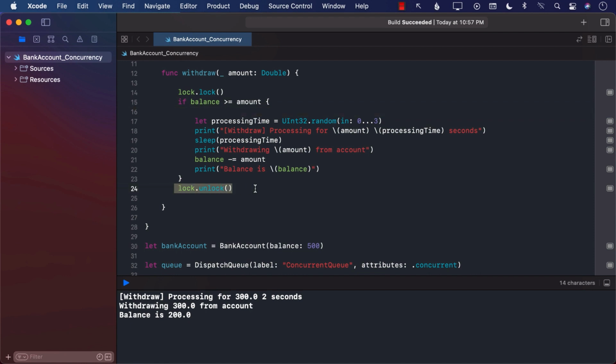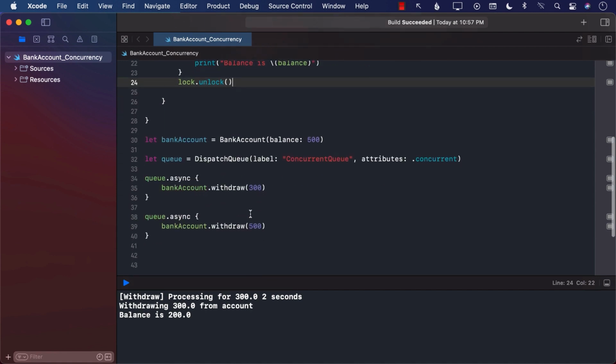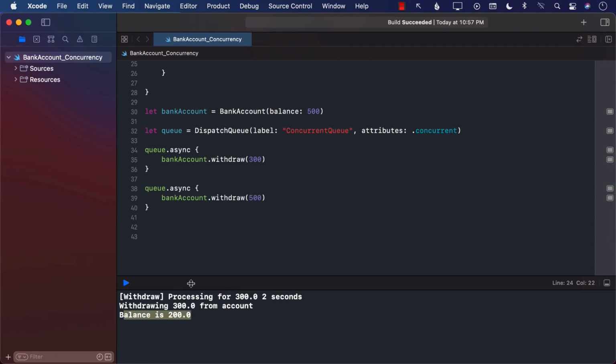So that is why locking and unlocking can be important, but it can also be a little bit scary, because if you forget to unlock or if you lock for a very long period of time, then other operations, other threads cannot jump into that particular section of the code and execute that operation. So definitely you can use it, and you can see that we are now getting the correct result because only one thread can access the withdraw function and the other one is just waiting for the unlocking to happen. So this is another way that you can resolve this issue.